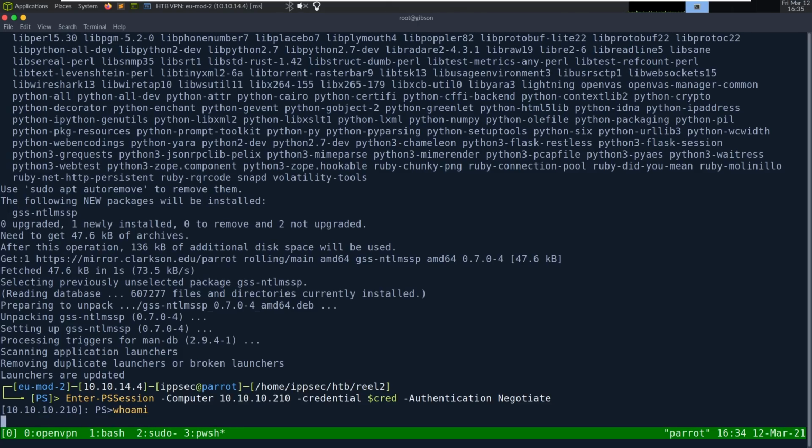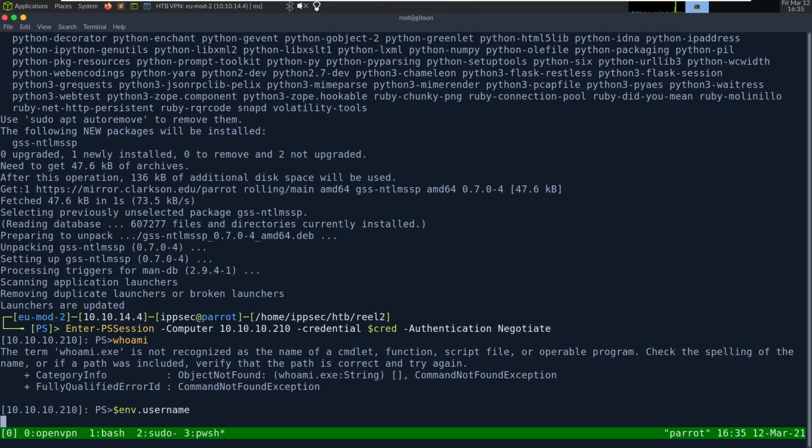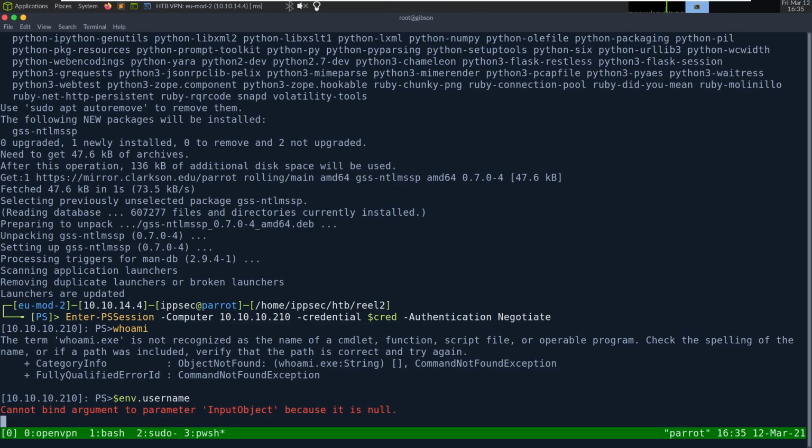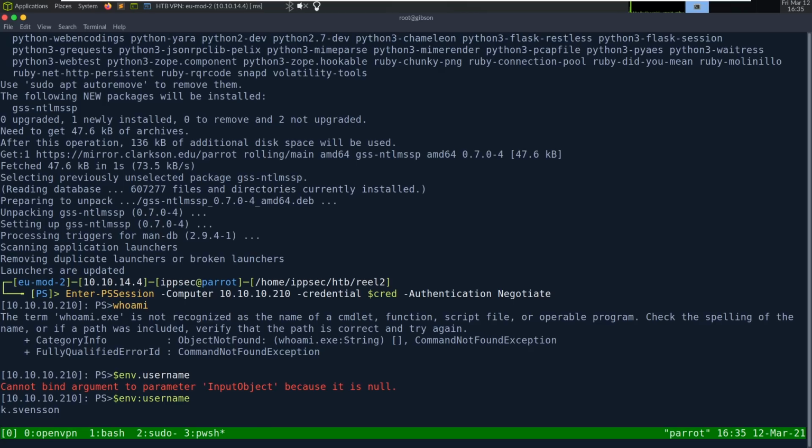We can do whoami and let it finish the command, and it's probably going to tell us something does not work. Not recognized command or cmdlet. What we can do is look at $env:username and look through our environment to get our username if we wanted to. Of course, we should know who we are. Oh, is it colon username? $env:username. There we go. Yeah, k.svensson.